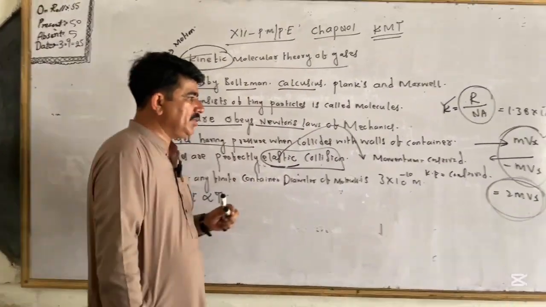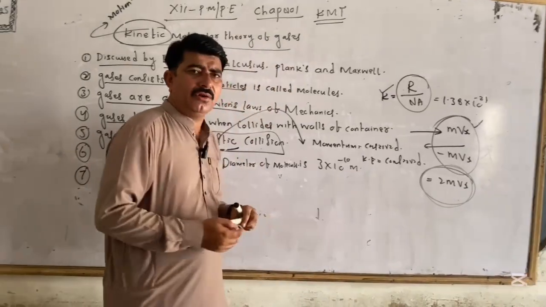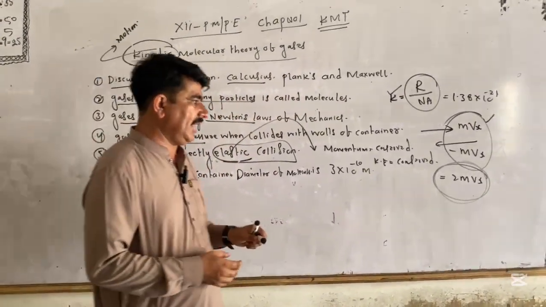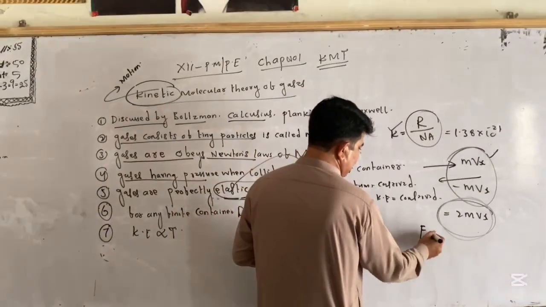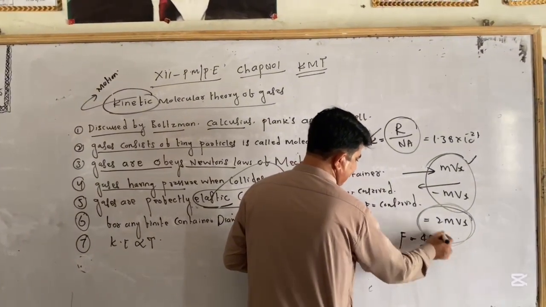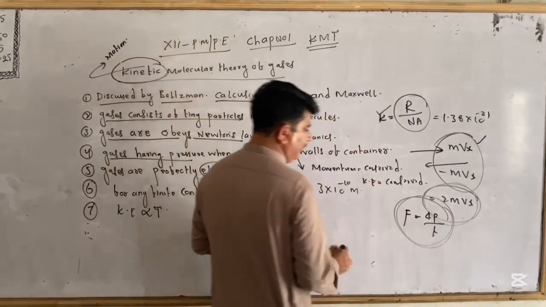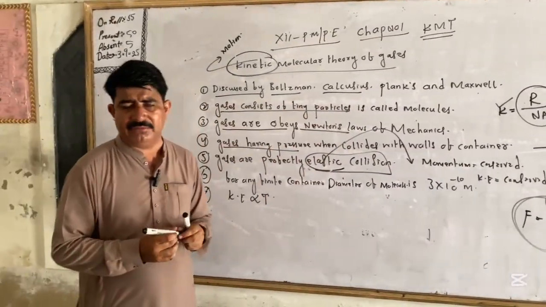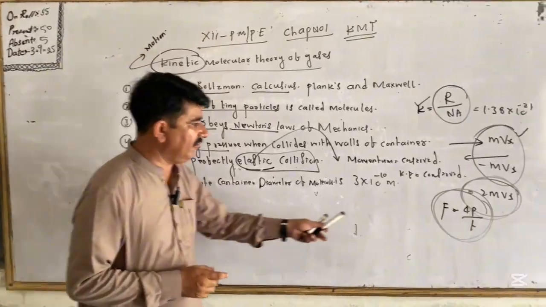Their change in momentum is equal to 2mvx. Also, gases apply a force. If they exert force, then you must know about dp divided by t. This is the formula of force in terms of momentum. Rate of change of momentum is called force.